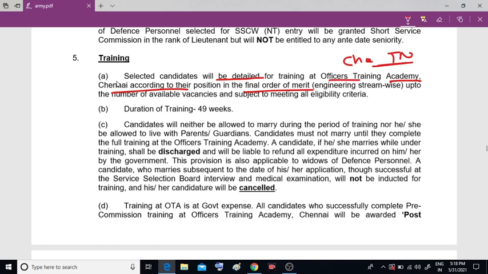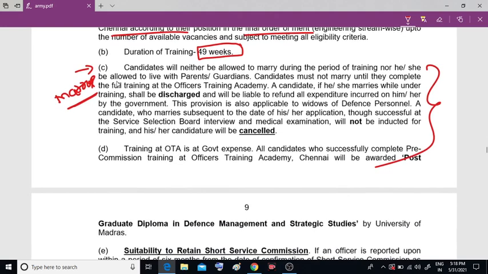After selection, the duration of training is 49 weeks. Another important note they have given is that during these 49 weeks, they will not allow you to meet anybody, or go outside, or get married. Don't laugh, they have given it like this only. You can see in this paragraph they have said you can't get married in this time. There are very tight rules and regulations from the Indian Army.